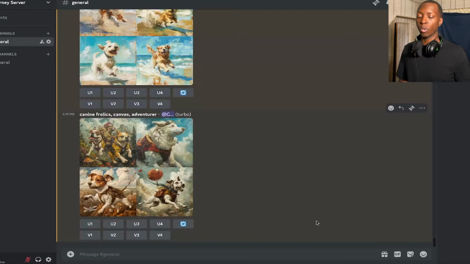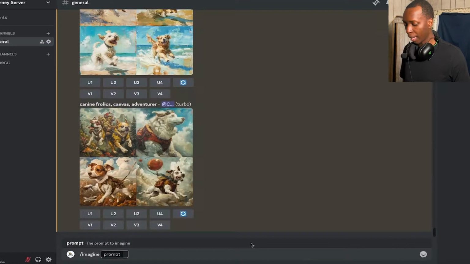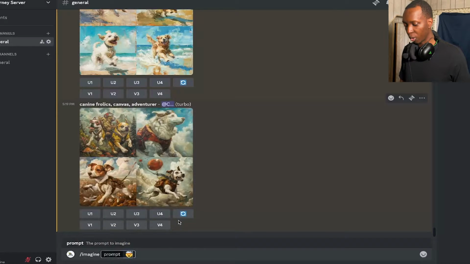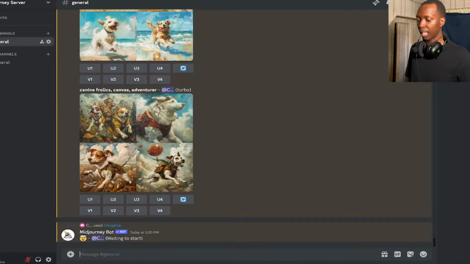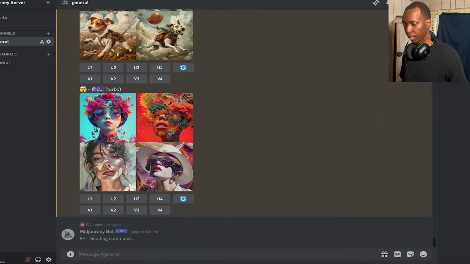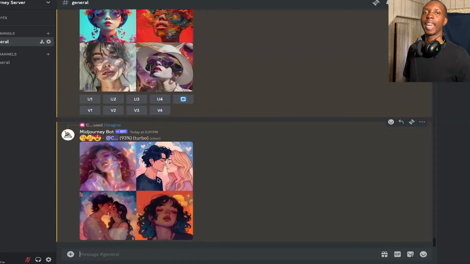And you can also use emojis in Midjourney, which makes this even more fun. So if we click /imagine, on Mac you do Control Command Spacebar to add an emoji. Let's just use this mind blown emoji. Just putting in an emoji or even a set of emojis will give you some real results. Like you see, we're going to put these 3 in. So it understands the love emojis.